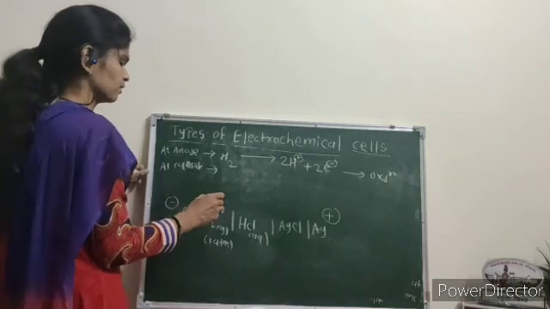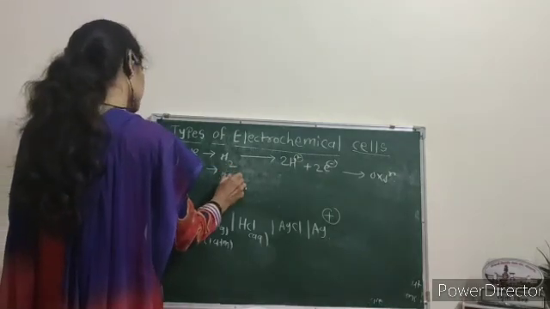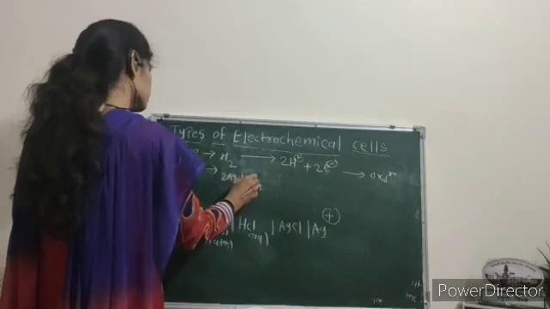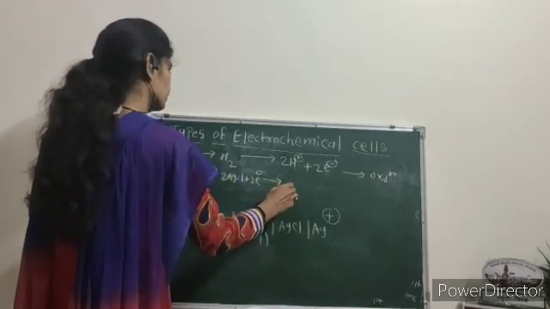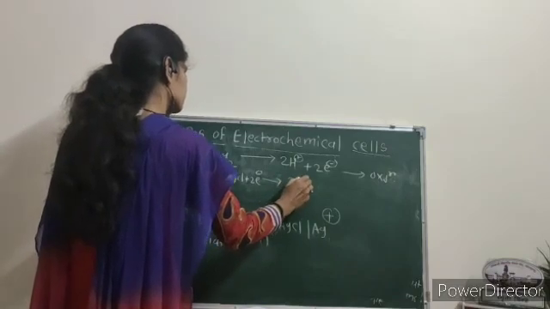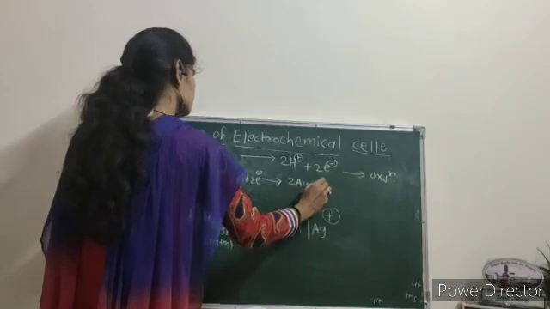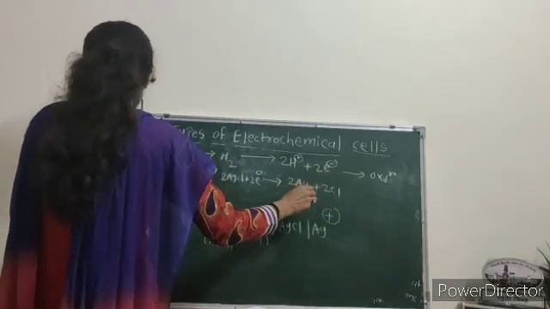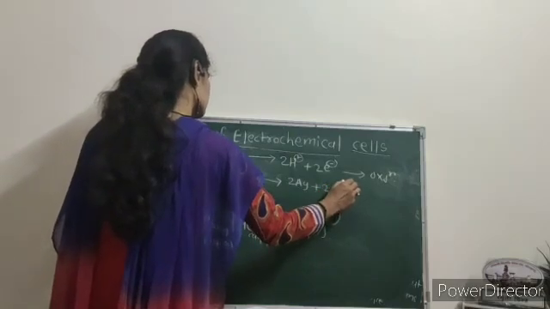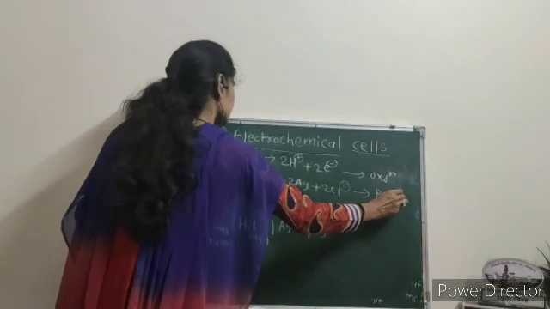reduction takes place, that is 2AgCl plus 2 electrons to give 2Ag plus 2Cl−, that is the reduction reaction.